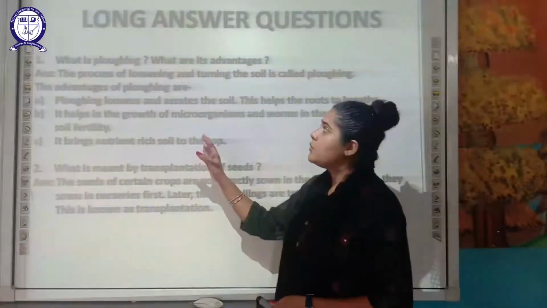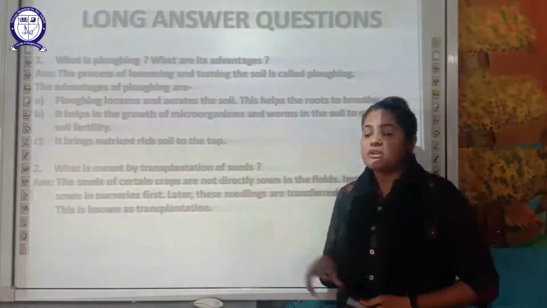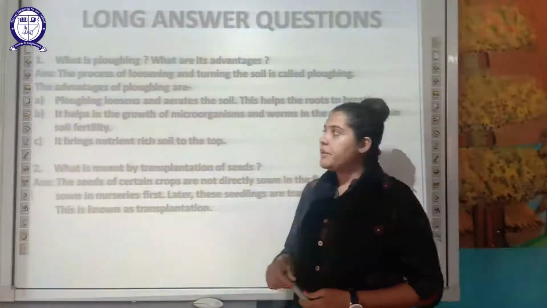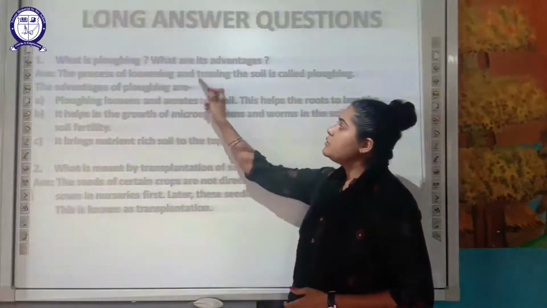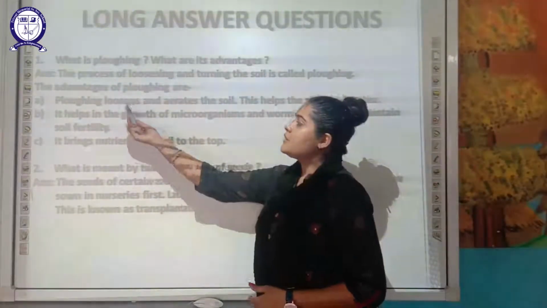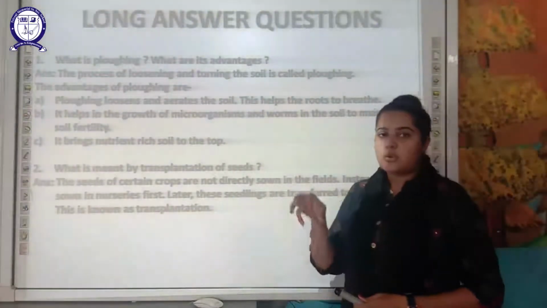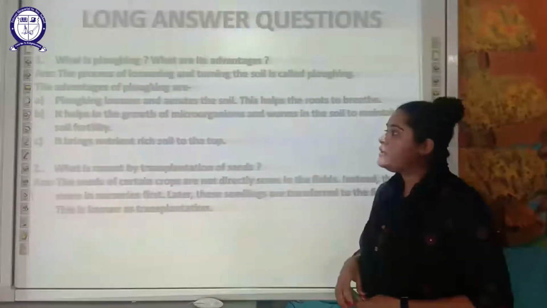First of all, what is plowing and what is its advantage? Plowing is the very first step in which the soil is prepared. The process of loosening and turning the soil is called plowing. What are the advantages? It loosens and aerates the soil. This helps the roots to breathe, go deep inside and absorb water and nutrients.